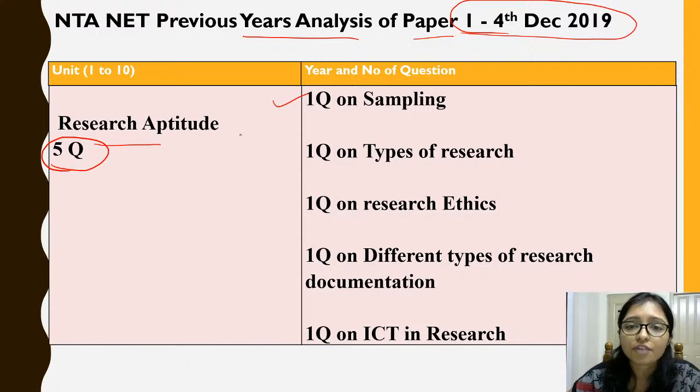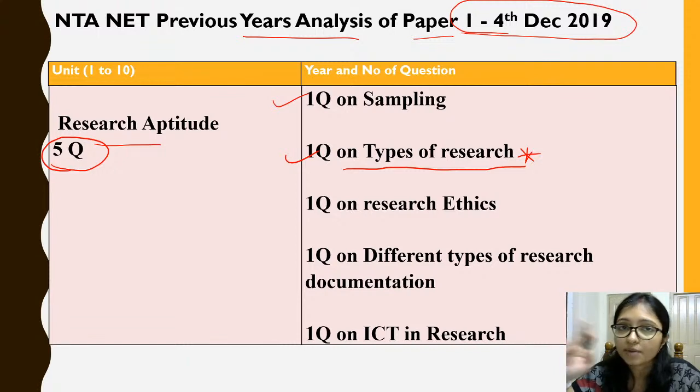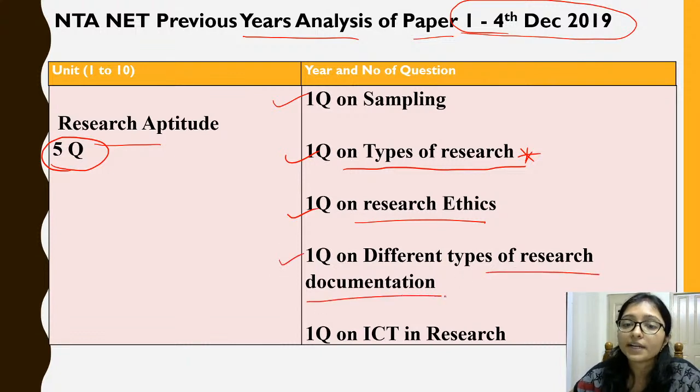Then the next topic: one question was there from types of research. I have collected 30 sets, and in every set types of research is coming. So don't ignore this topic, the types of research; every year 1 or 2 or more questions are coming from this area. Okay, and one question was on research ethics, and another question was on research documentation. Another question was related to ICT. So you can understand these 3 topics are very very important, and sampling also.